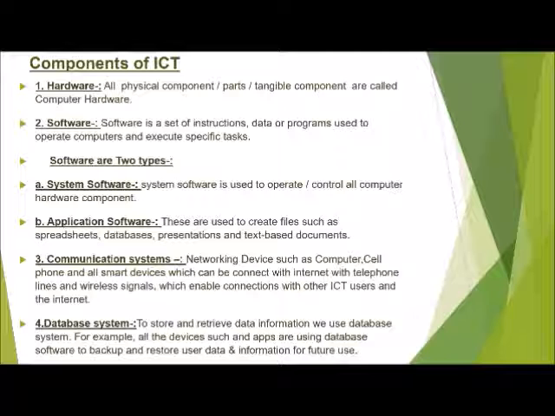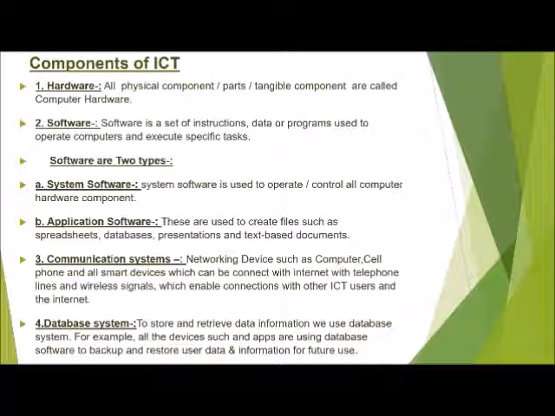Communication systems. Networking devices such as computer, mobile phones and all other smart devices which can be connected with internet, with telephone lines or wireless signals, that enable connections with other ICT users and the internet.